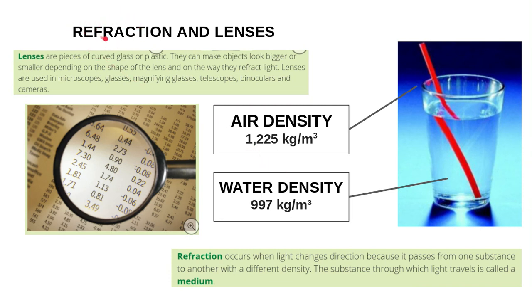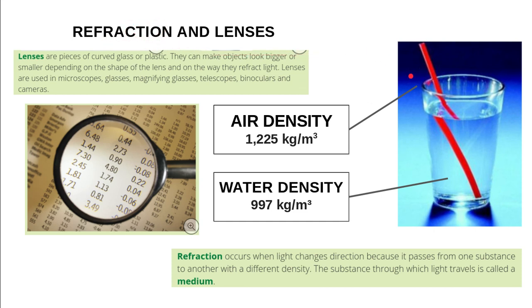Refraction. What is this? Okay, when light passes from air to water, for example, the light changes direction. Do you think that this object is broken? No, it is not broken. We see like this because of the refraction of light.